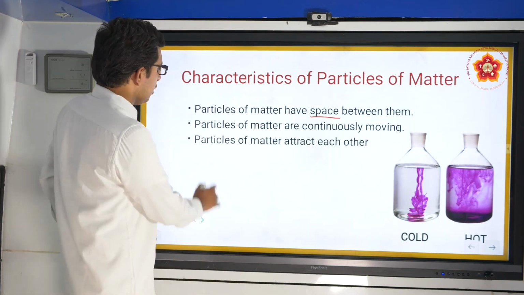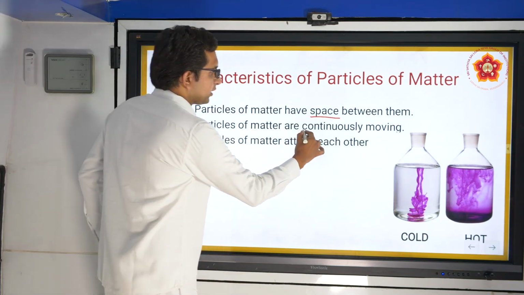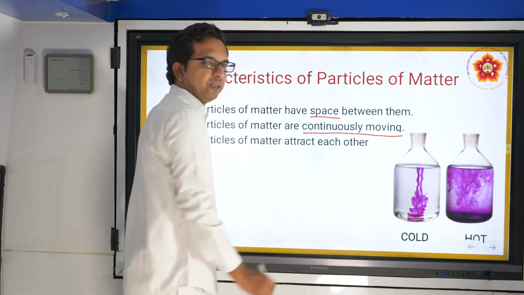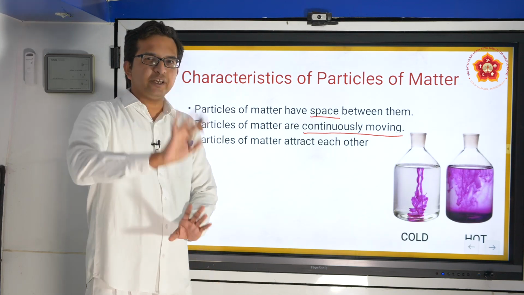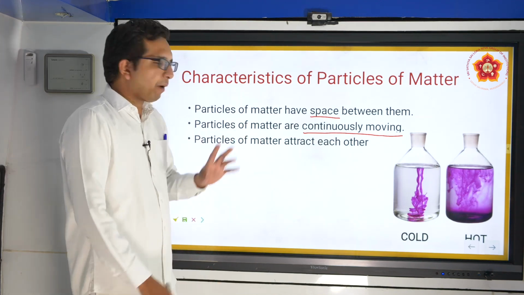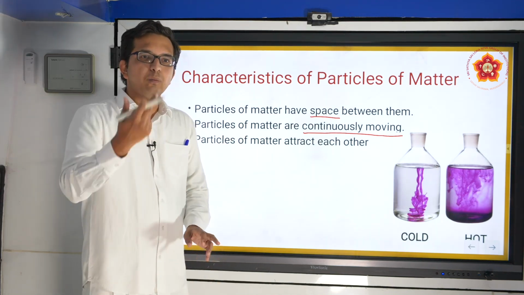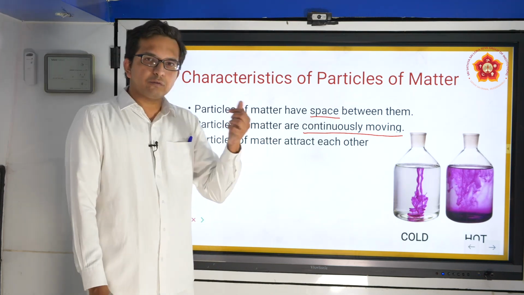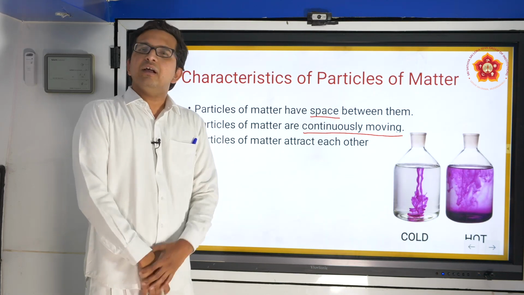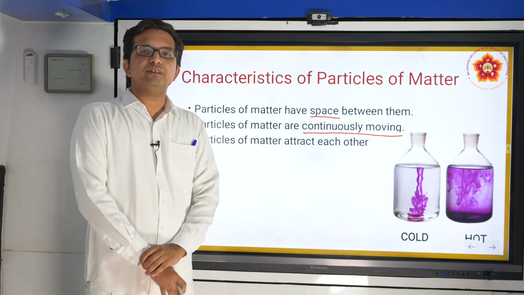In the next part now, particles of matter are continuously moving. Why can't they be stagnant or be at a particular place? These particles are in random motion, the reason being that for the particles to be existent in nature, they will have some energy within themselves.